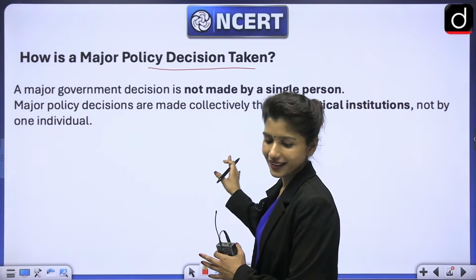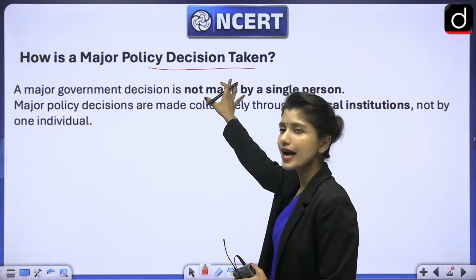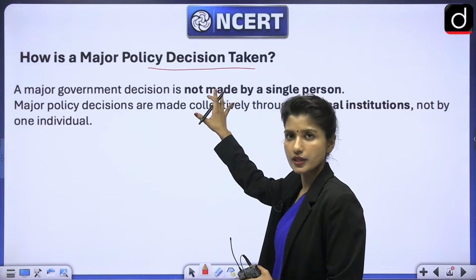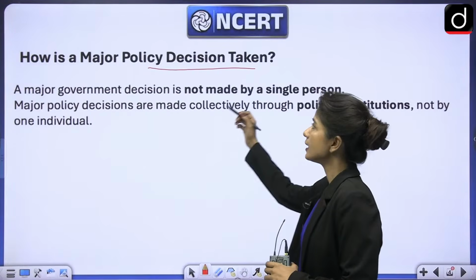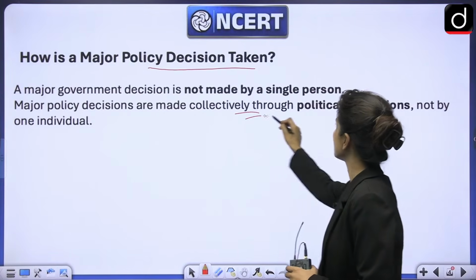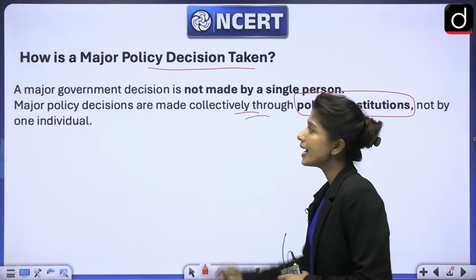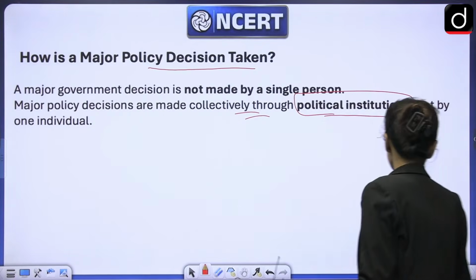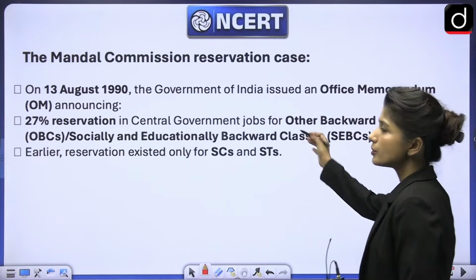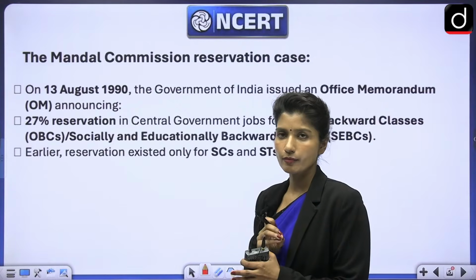Similarly, in country also, whenever a decision has to be taken, policy decision has to be taken, one person alone does not do that, right? The decision is taken collectively through political institutions and not just by one individual alone. And this part in NCERT has been explained by using Mandal Commission. So Mandal Commission reservation case, I'm sure you must have heard of it. If you haven't, I'll give you a brief about it.